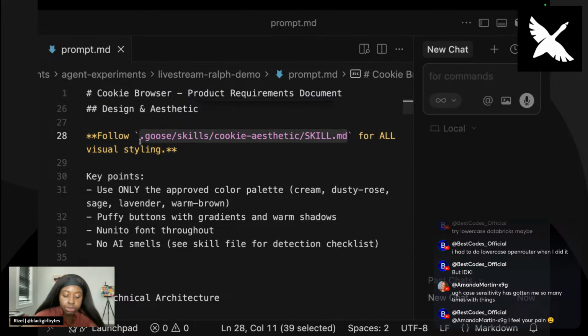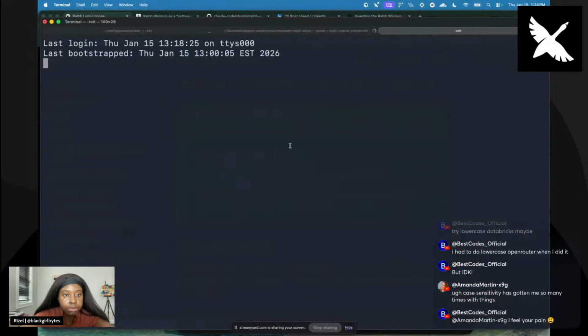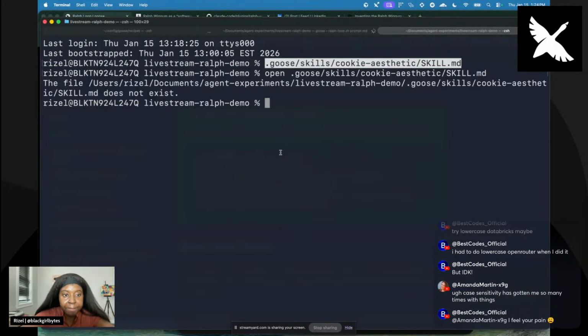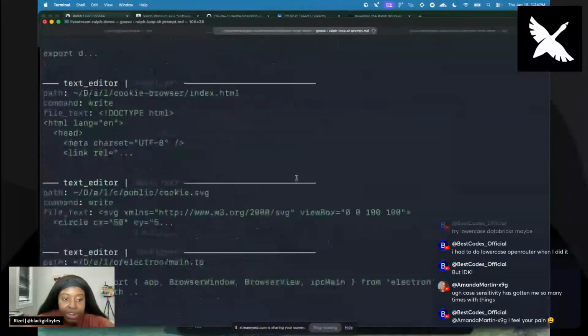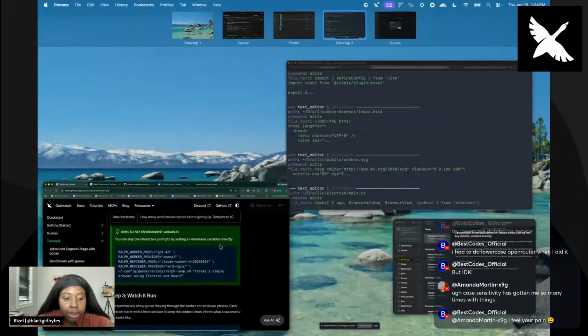I can open that up too for you guys. So you can see, let me make a new tab. Open. Uh-oh. It doesn't exist anymore. I guess I removed it. But we'll see what Goose does. Maybe it's going to iterate and find out that it doesn't exist or whatever. But I did have a skill file.